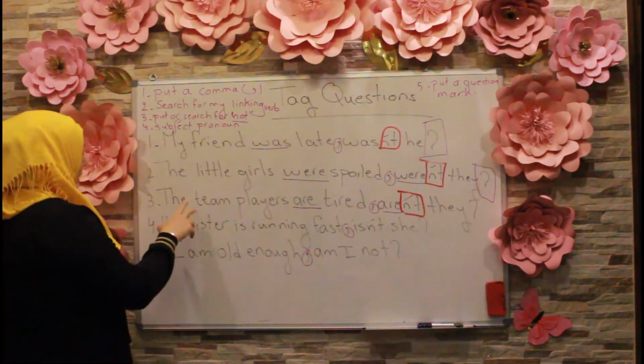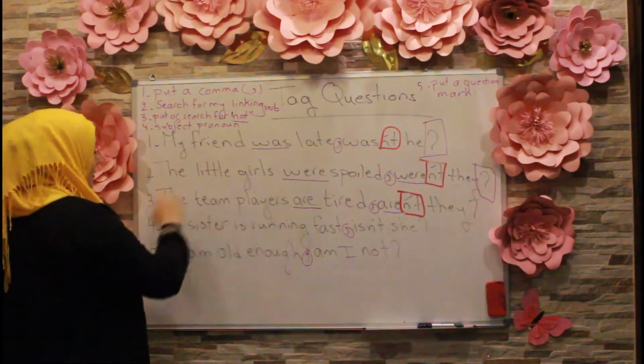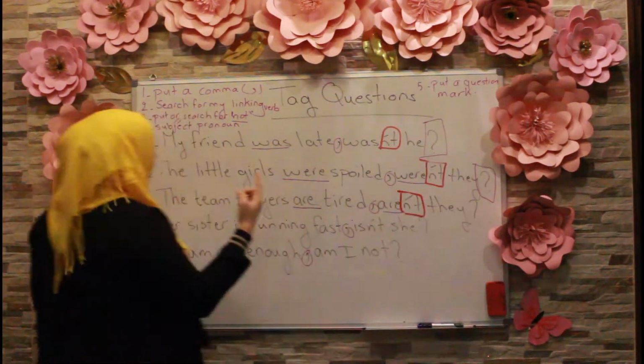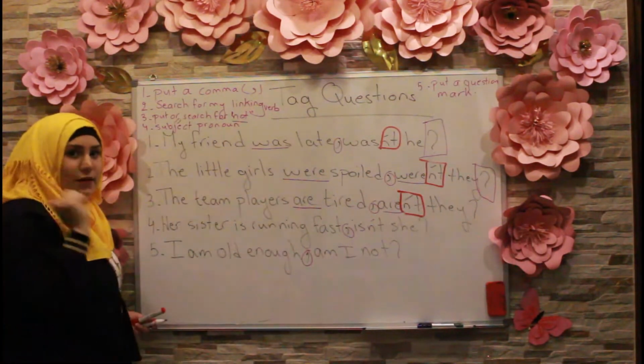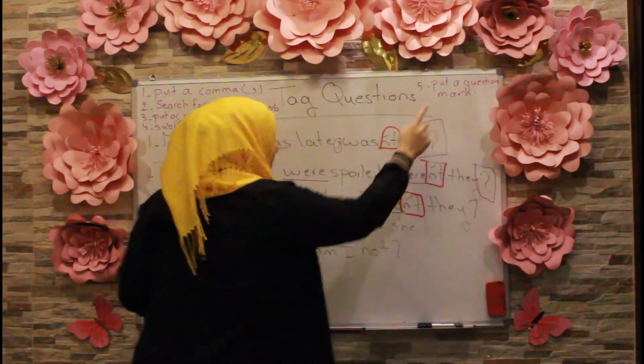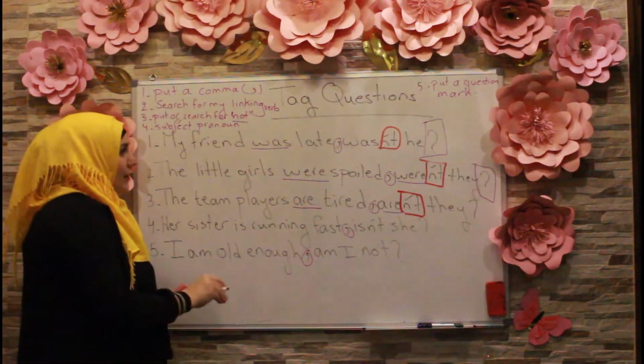So the team players, all of this, I can replace it with a subject pronoun, which is they. So again, step number 4 is complete, and I still have number 5, put a question mark, and also I have a question mark at the very end, like the other tag questions.